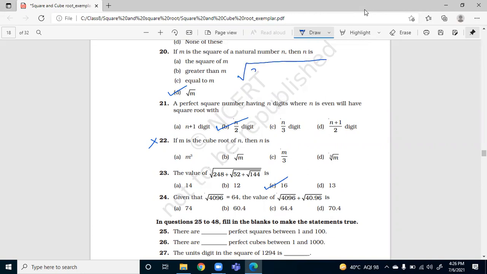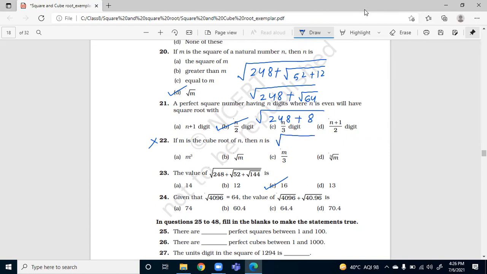Yes, ma'am. First the square root of 144 is 12. So square root of 248 plus 52 plus 12, then root of 248 plus root 64, then root of 248 plus 8.